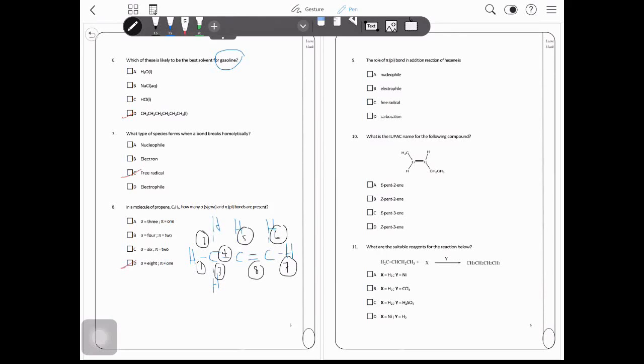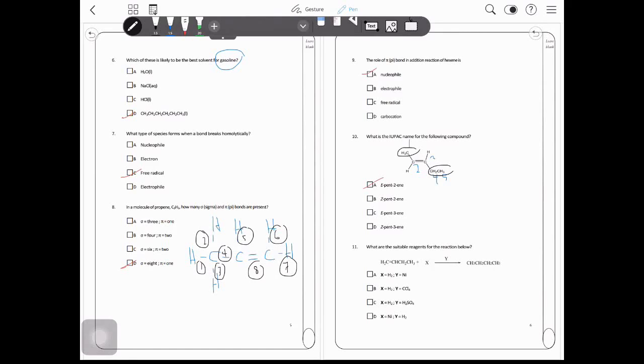The role of the pi bond in the addition reaction of hexene is definitely as a nucleophile. What is the IUPAC name for the following compound? Just count the number of carbons first. 1, 2, 3, 4, 5. So we have pent-2-ene. Since the methyl groups are on different positions across the C double bond C, that means this is the E, which means the opposite side, therefore E-pent-2-ene.